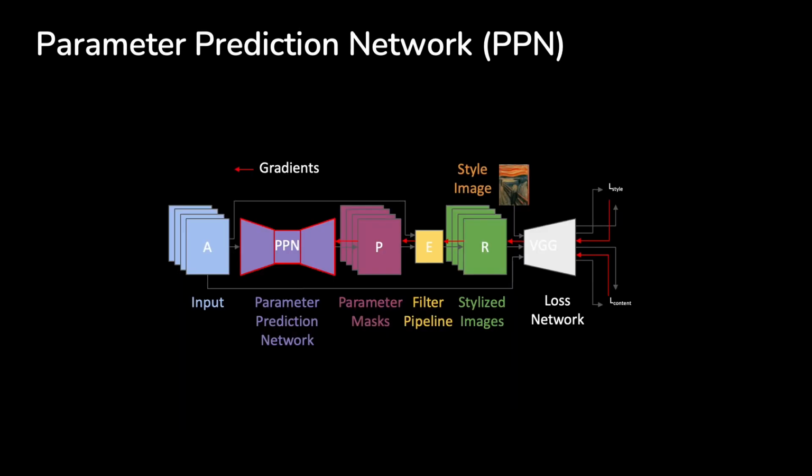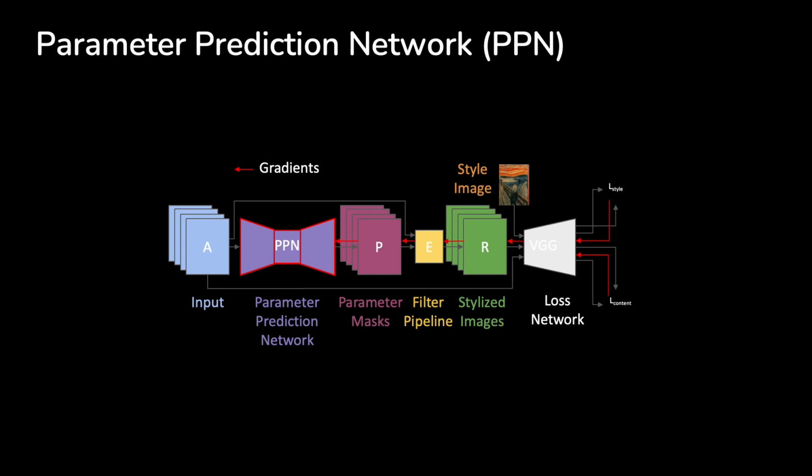While optimization can in many cases recover the input image almost perfectly, it is slow to optimize, taking around 20 seconds up to a minute. To speed up this process, we train a feed-forward parameter prediction network, also called PPN, which directly predicts the parameter masks used in the filter pipeline. The trained PPN can then be used for real-time parameter reprediction during image editing. We use neural style losses to train the network on a single style.